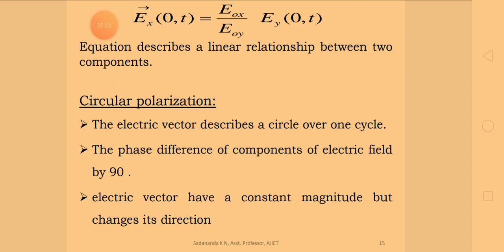This equation is written by dividing equation number 1 by equation number 2.